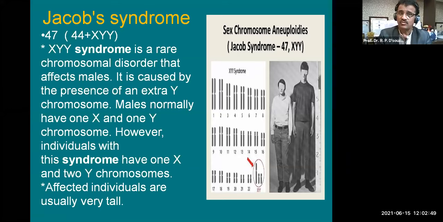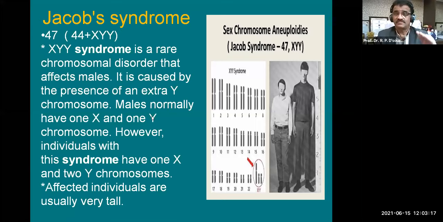Males normally have one X and one Y, but these individuals have one Y extra. The syndrome has X and two Y chromosomes, and these affected individuals are very, very tall. If you see the karyotype here at the bottom, there is one X and there are two Y. That means they are like super males, and super males, because of the chromosomal disorder, are also infertile.